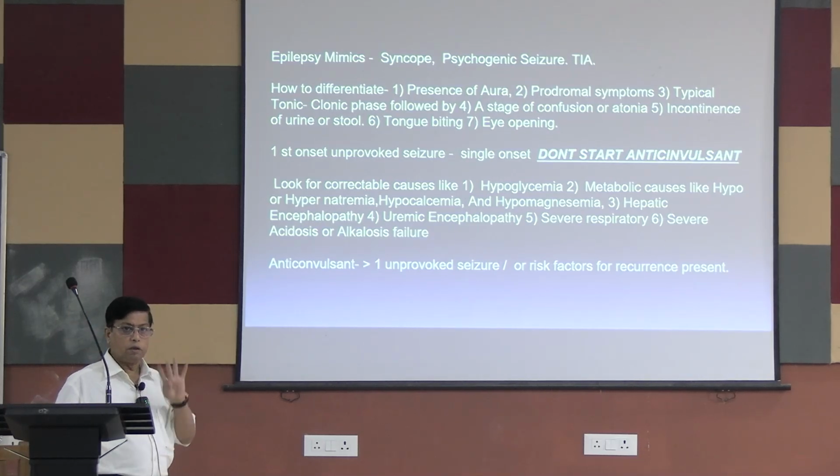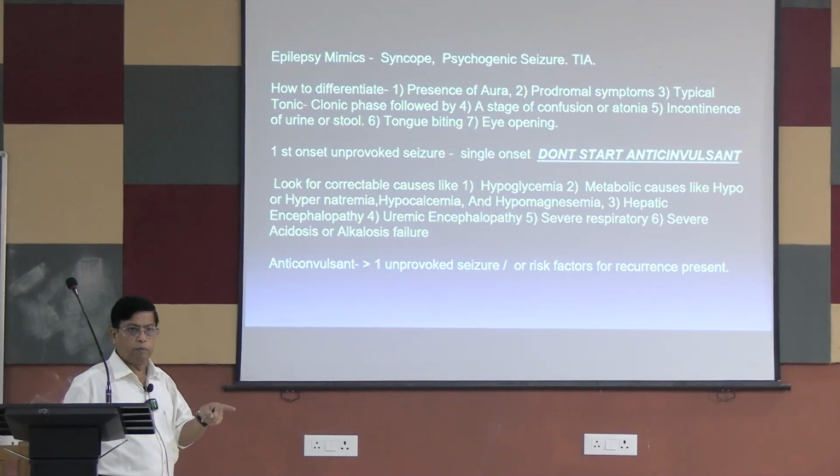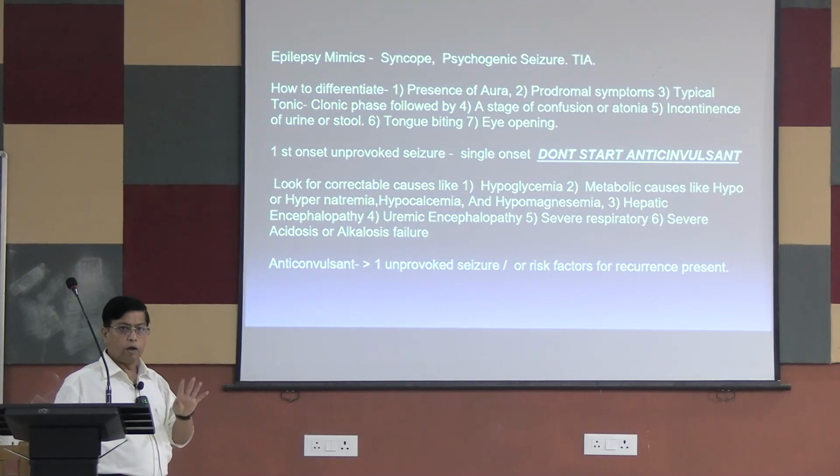If the open eyes and conjugate deviation are present, that differentiates it from syncope and also from psychogenic seizure. Many times you will get a female patient coming with psychogenic seizure. To differentiate, always ask whether the eyes were open during the episode or not. If the eyes were open and conjugate deviation was there, it definitely goes in favor of a true seizure, not a psychogenic seizure.